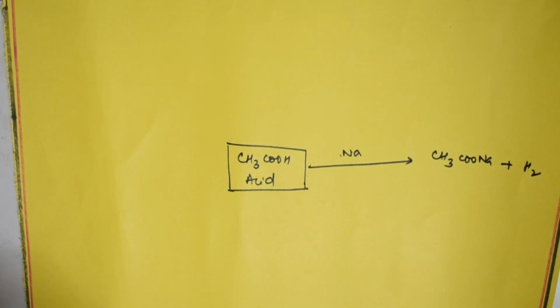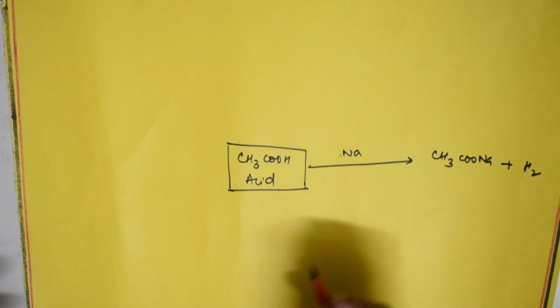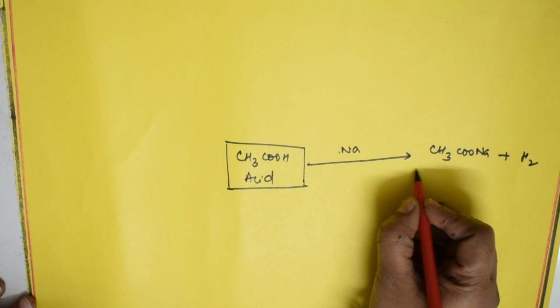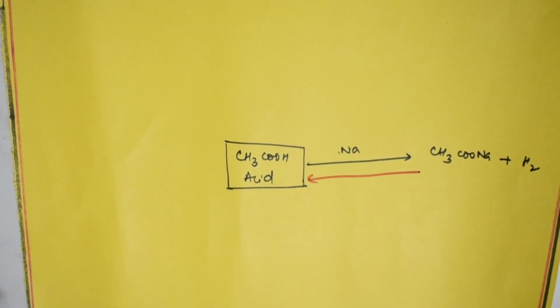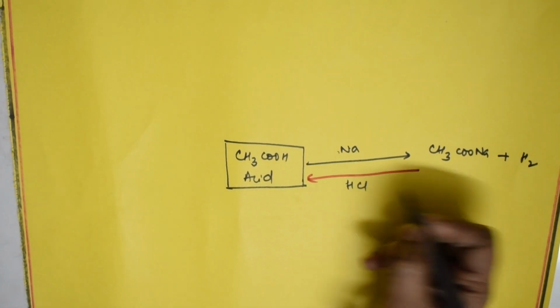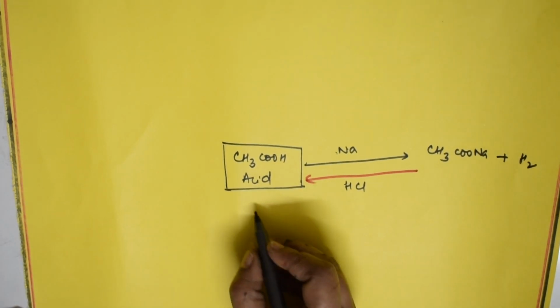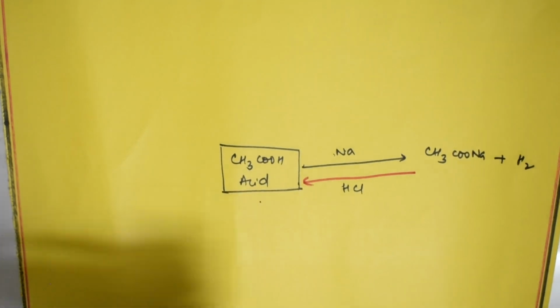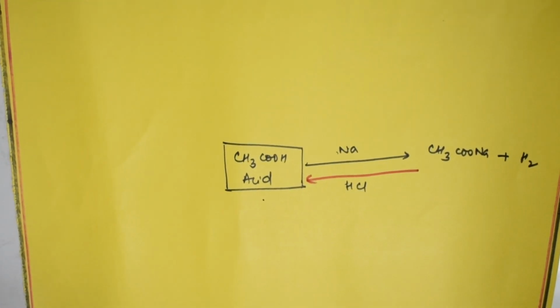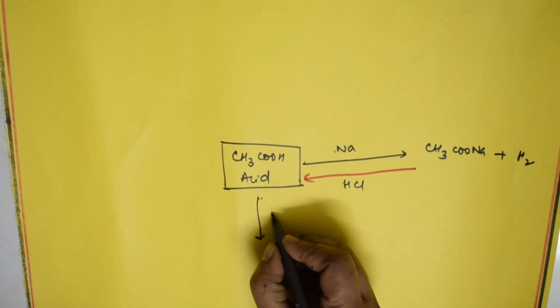The same thing, if you want to convert this sodium acetylide back to your acid, you can introduce HCl. If you introduce HCl, NaCl comes out and you get the acid back. Done. Now, the same acetic acid, suppose I'm introducing calcium carbonate. Okay, so I'm using calcium carbonate.